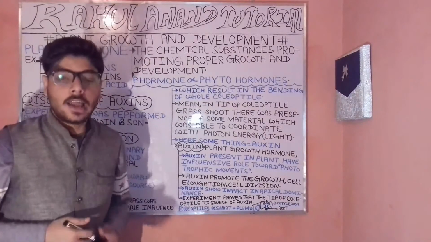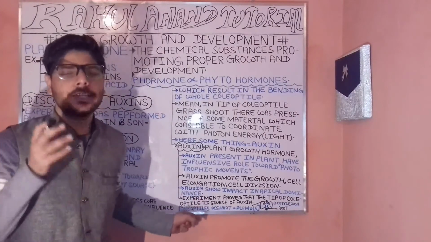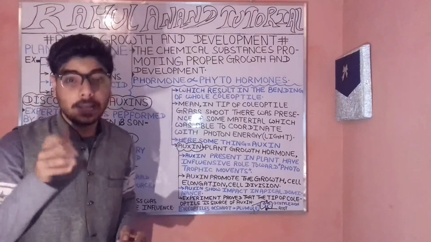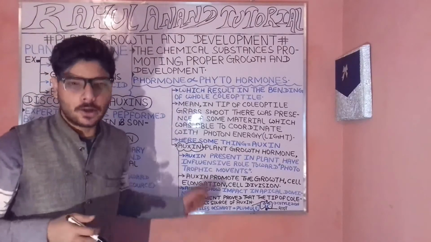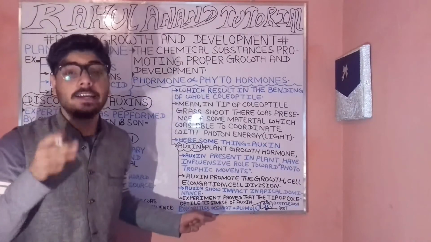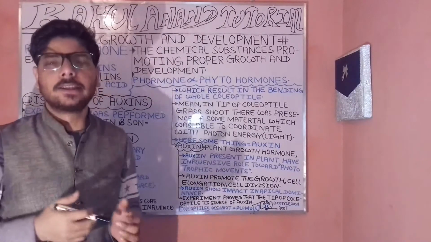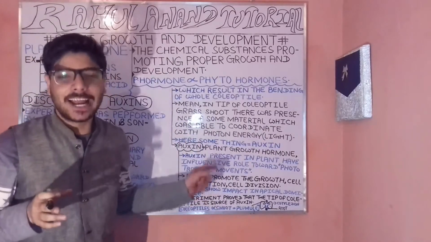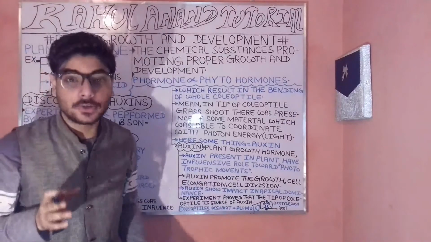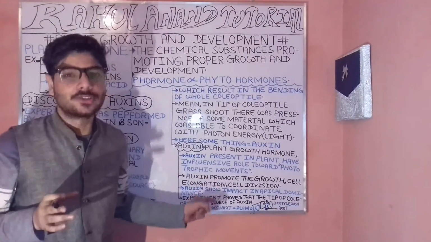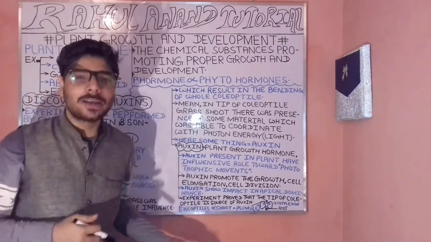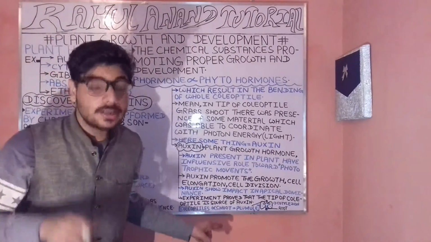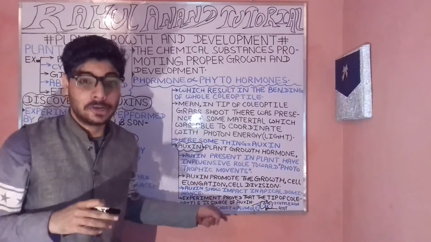This experiment proved that the tip of the coleoptile has something that plays an important role in the coiling as well as the bending in the direction of the light. These are nothing else but the auxins. The coleoptile corresponds to the shoot region, and the shoot corresponds to the luminary region.